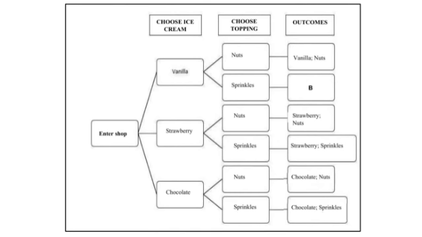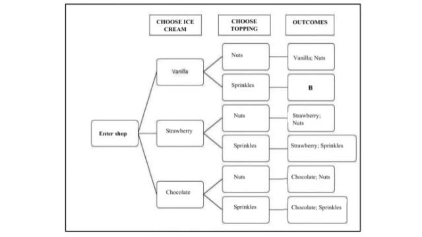So your outcomes become vanilla with nuts or vanilla with sprinkles, which is B, which they're going to ask us. It's probably going to be our first question to put in that answer, the vanilla and sprinkles. Or you have chosen strawberry ice cream with nuts, which gives you strawberry and nuts, or strawberry and sprinkles.